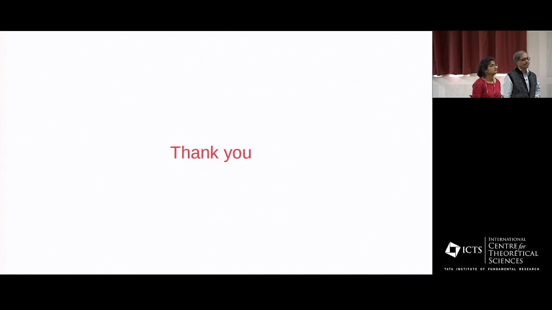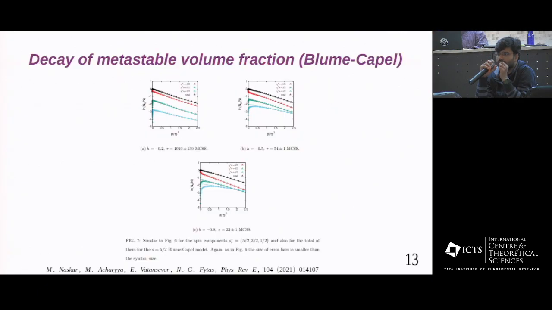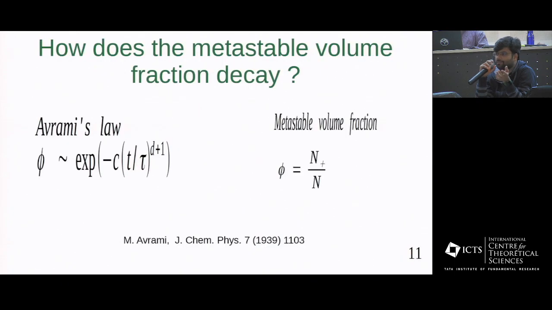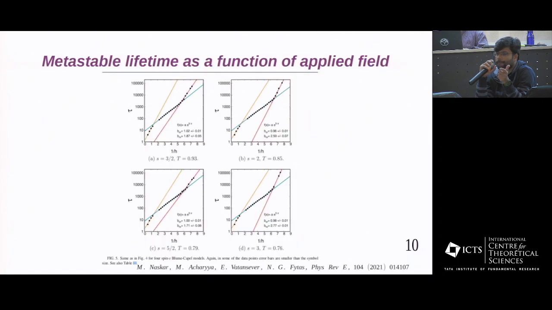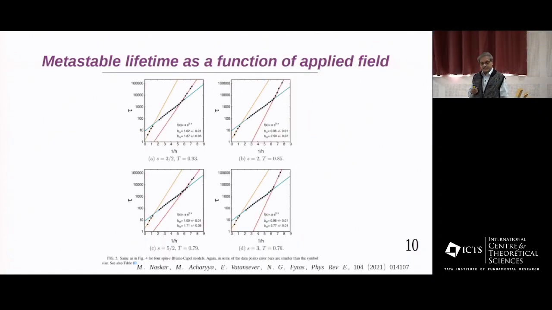I probably missed it, but you said the higher spins have a lesser metastable lifetime. In our case it is 7/2. How do you understand that? That can be understood in this way. Suppose you have the spin half system.